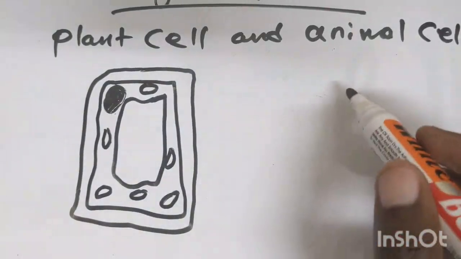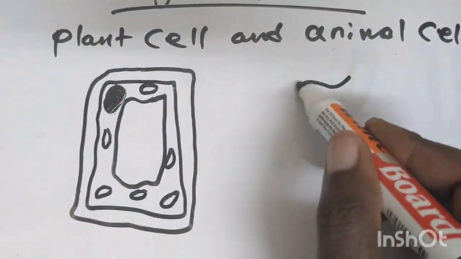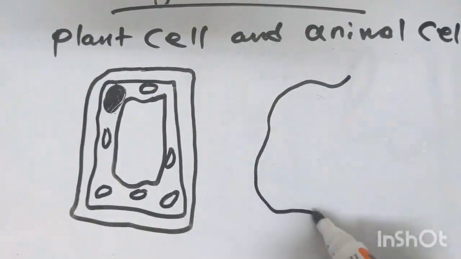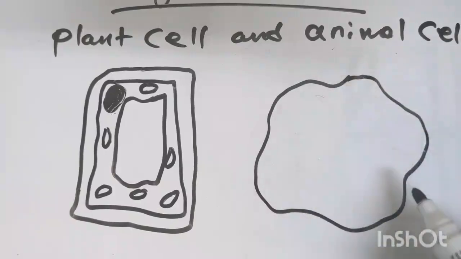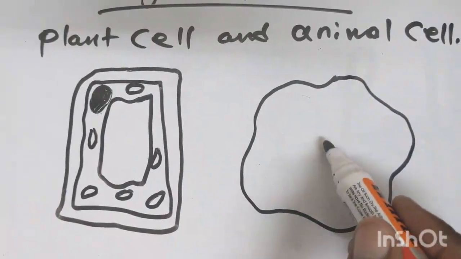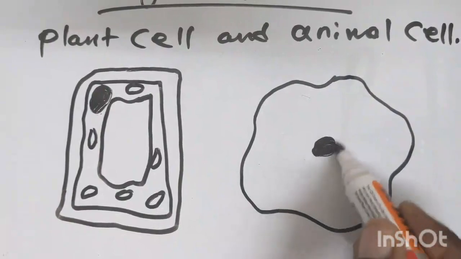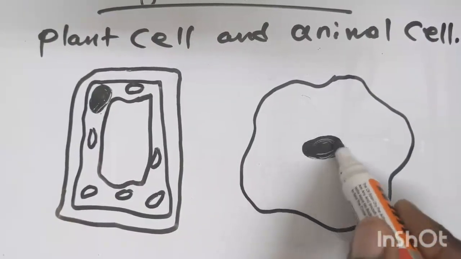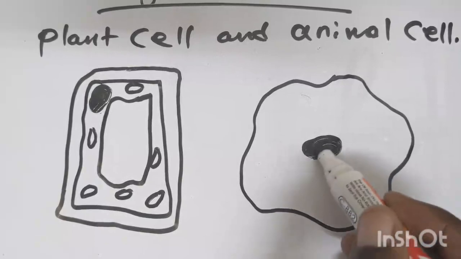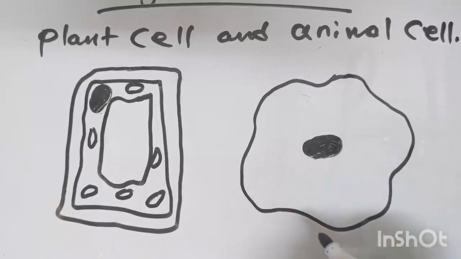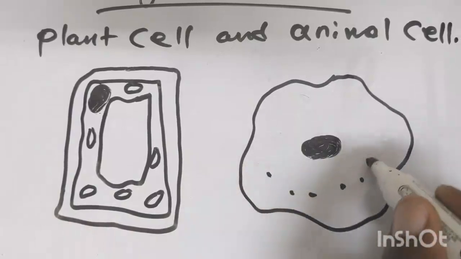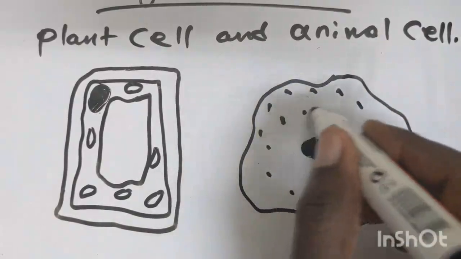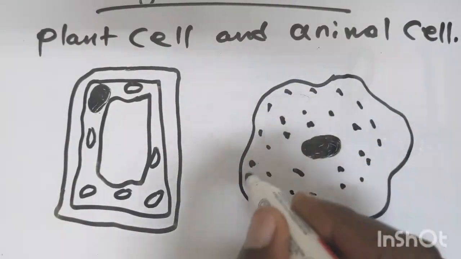Let's try to draw an animal cell. Whenever you see something like this, just know that it is an animal cell. This animal cell only has the cell membrane, the nucleus, and also cytoplasm. So we need to know what these are.